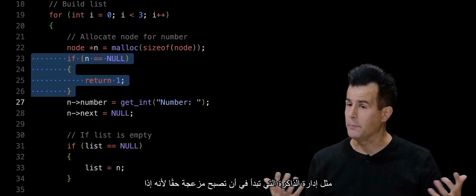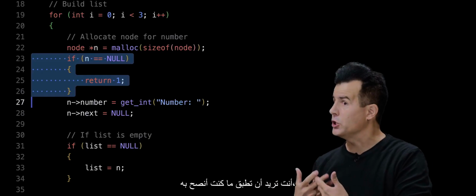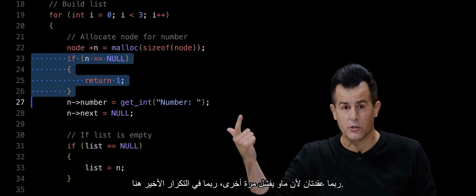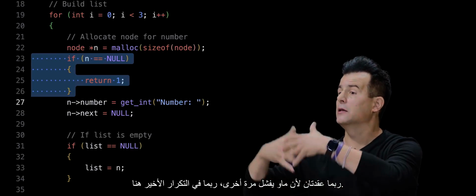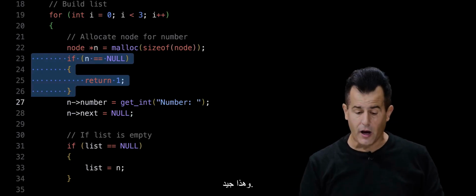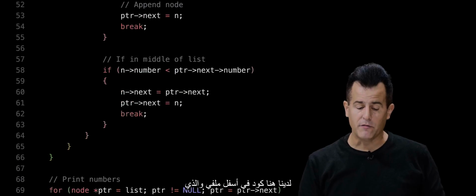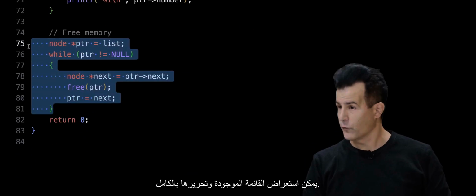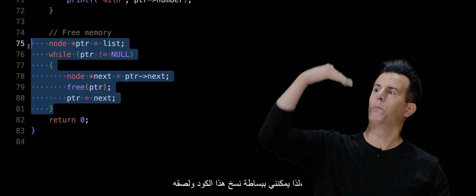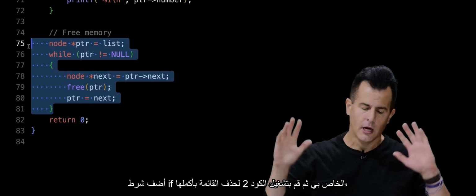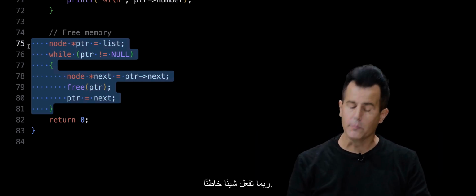So this is where memory management starts to get really annoying, because if you do want to practice what I've been preaching, which is free any memory you've allocated, and you've already allocated 1, maybe 2 nodes, because malloc is failing maybe at the last iteration here, you have to somehow go back and free all of that. And that's fine. We have code at the bottom of my file here, which could traverse through the existing list and just free it all. So I could just copy and paste that code, put it into my if condition, and then run that code too to delete the whole list. But at this point, if you're copying and pasting, you're probably doing something wrong.